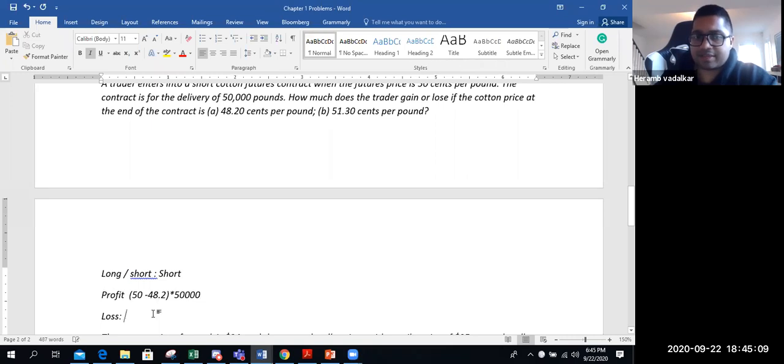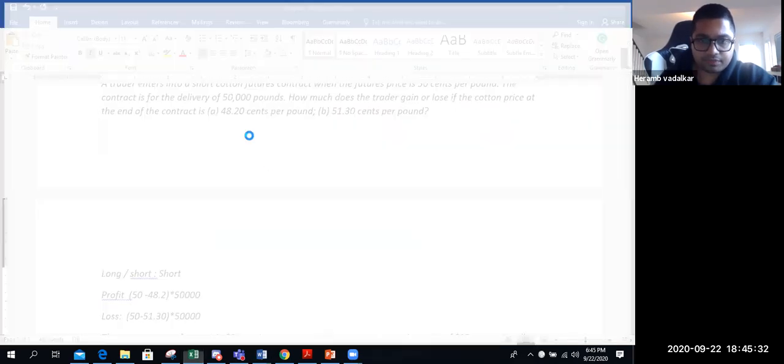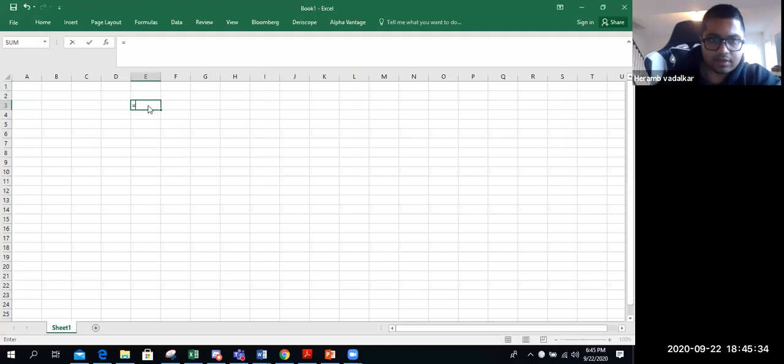Till the time Excel opens, let's also put the loss position. If it goes up, you will suffer loss. In the second case, how much loss would there be? 50 minus 51.30 into 50,000. So both these things, we have to put in Excel to find the answer.